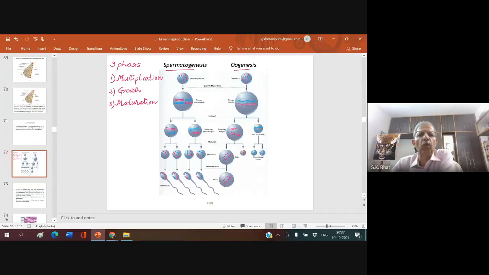In brief, let me tell you what are these three phases. Later, we are going to study about the spermatogenesis and oogenesis separately.